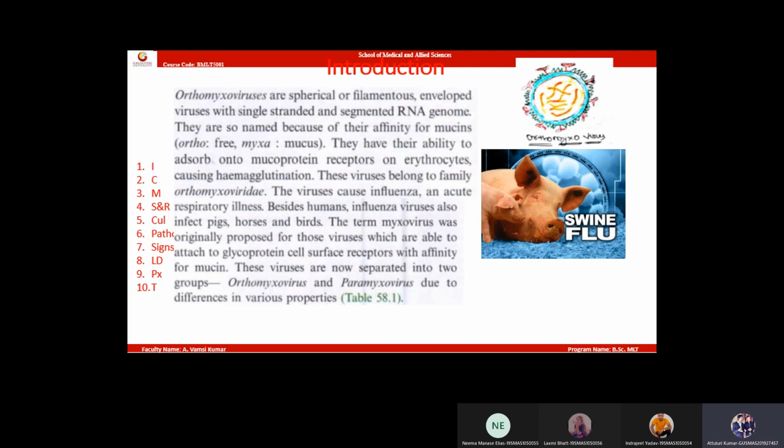Next point, these viruses have the ability to bind to the mucous membranes and red blood cells. Bind to mucus and to red blood cells.